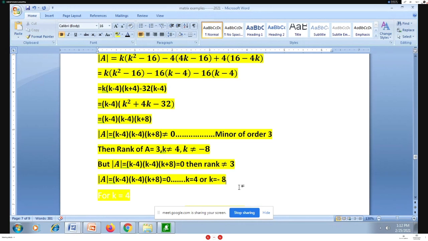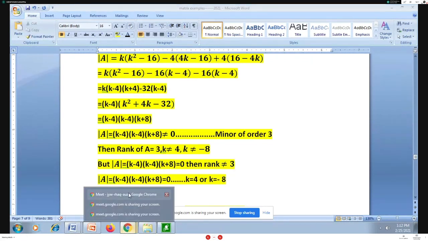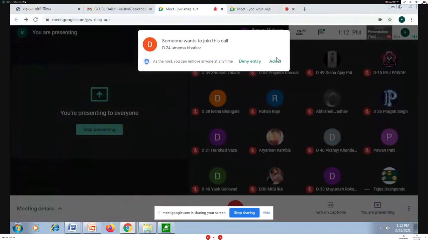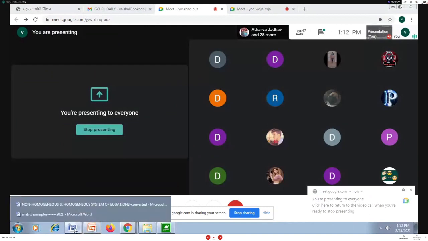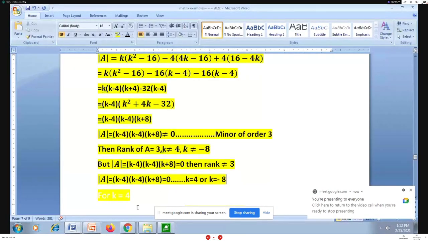So if I substitute k equal to 4, definitely I will not get rank equal to 3. Whenever I substitute k equal to minus 8 in the given matrix, you can apply row transformations, and you will not get rank of the matrix equal to 3 there. So how do I proceed? Now I am getting two values of k.